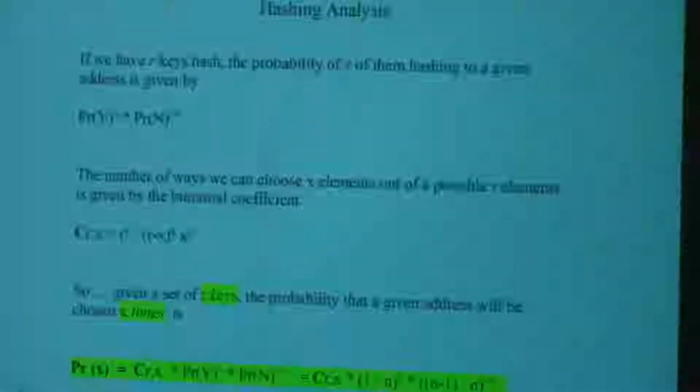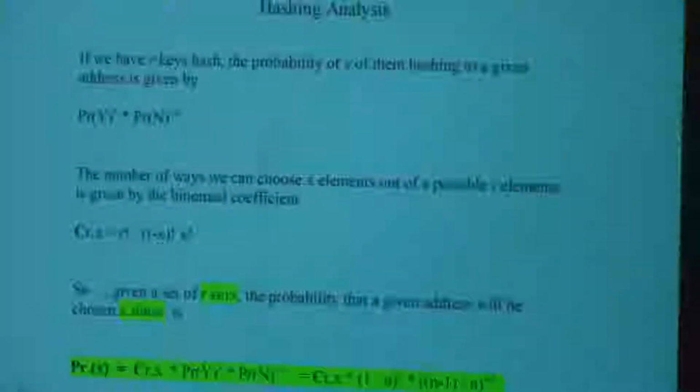Because what we did, I know I messed this up with the messiness here, but basically we took this right here, and the probability, remember what the probability was? We're going to hash R records, so it's going to be R over N. We took the limit of this as N went to infinity, and we came up with this equally likely probability. We came up with this binomial distribution, which ended up becoming the Poisson distribution. So that means that 37% of the slots have one record hash to them.